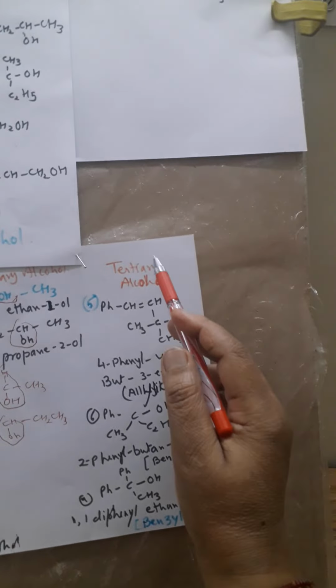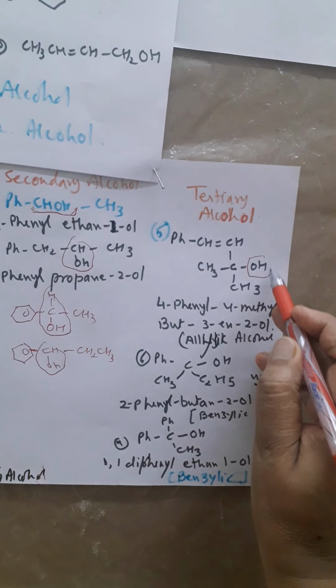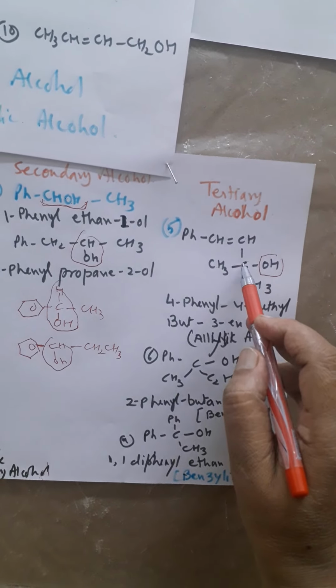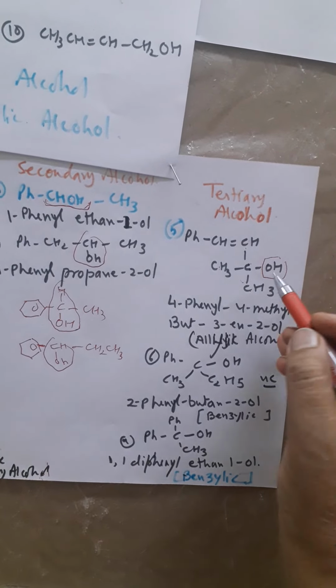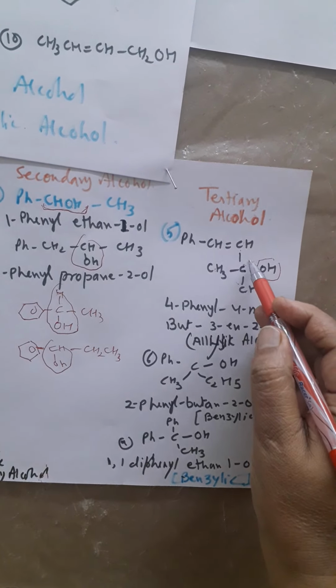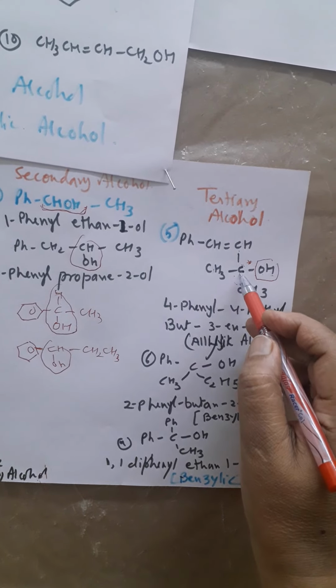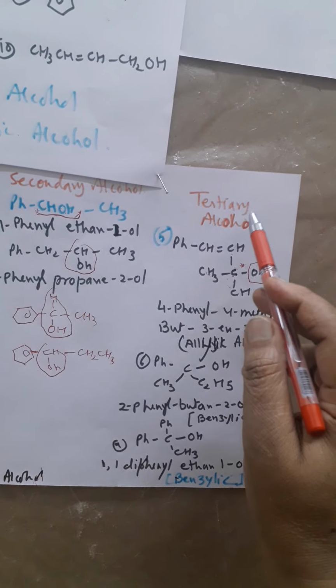Now here we'll go for tertiary alcohol. What are tertiary alcohol? In this case COH, means one carbon atom is attached with 3 other carbon. This carbon is attached with this carbon and this carbon, 3 more other carbon atoms. That is why this carbon is called, I am making star, this carbon is called tertiary carbon, and OH group since attached to the tertiary carbon, that is why we call this alcohol tertiary alcohol.